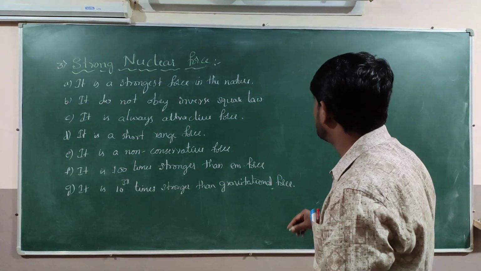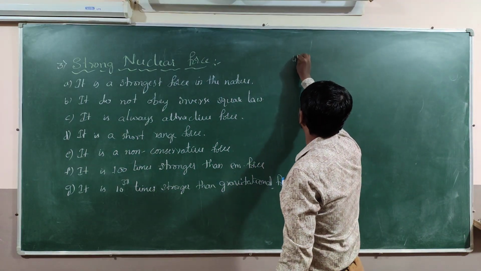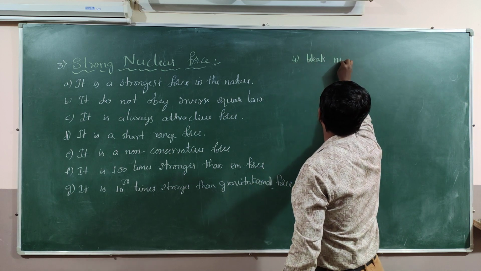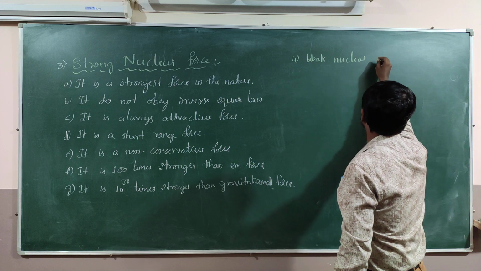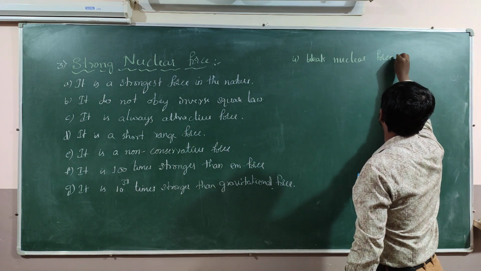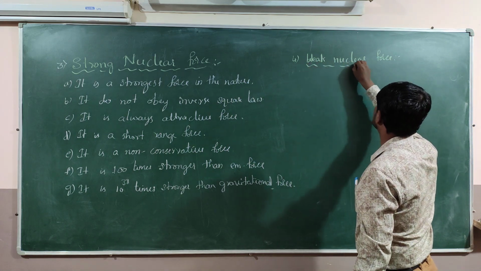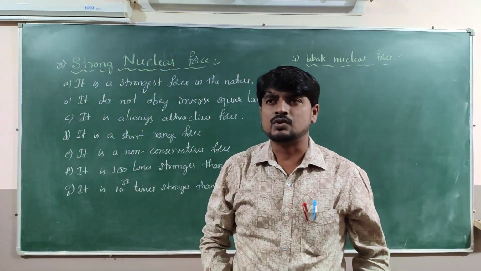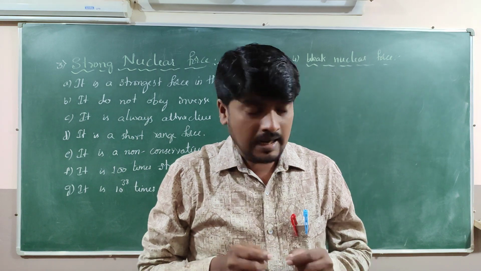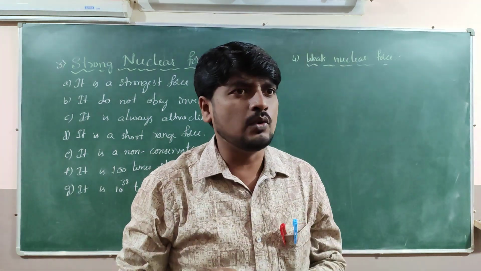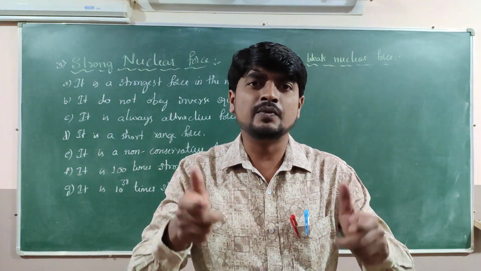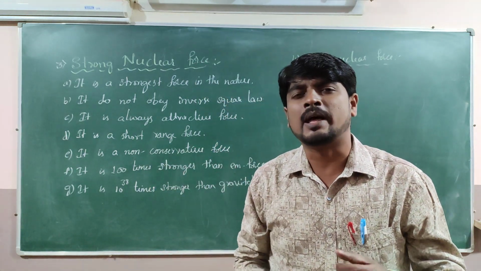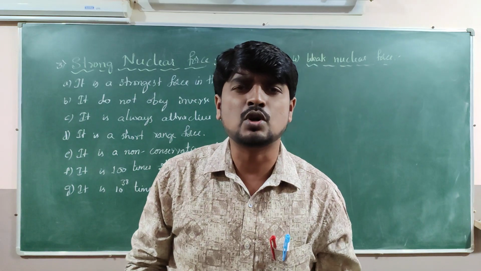Then let's go for the fourth one. The fourth one is weak nuclear force. As the name suggests, weak nuclear force, don't come to the direct conclusion that it is the weakest force in nature. No. It is even stronger than the gravitational force, approximately 10 raised to plus 13 times stronger than the gravitational force.